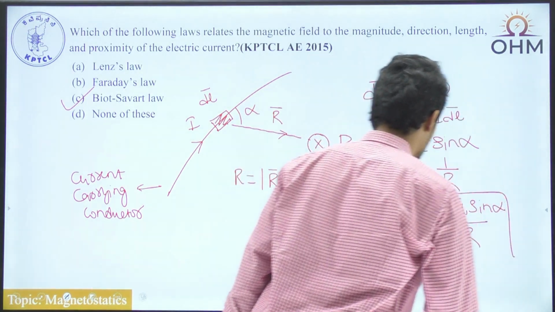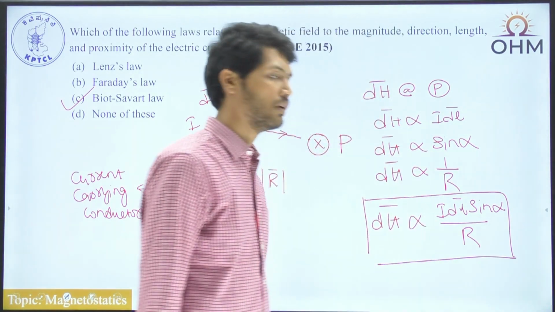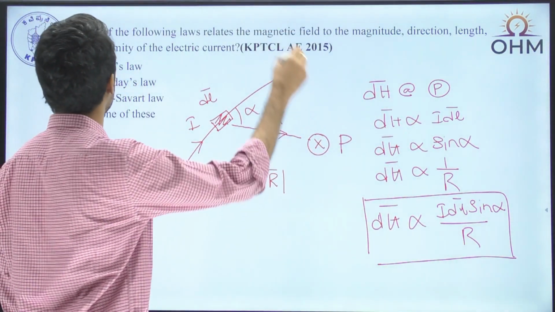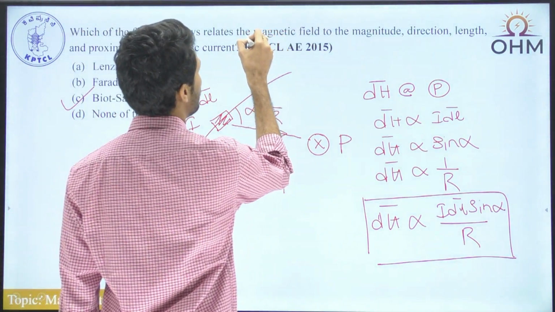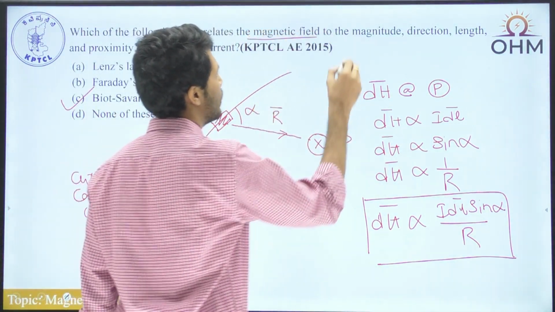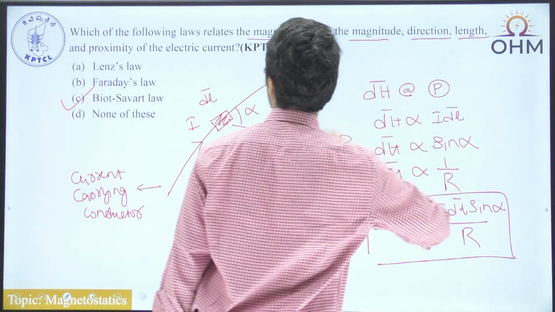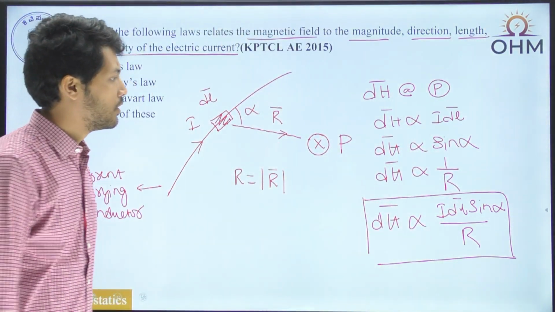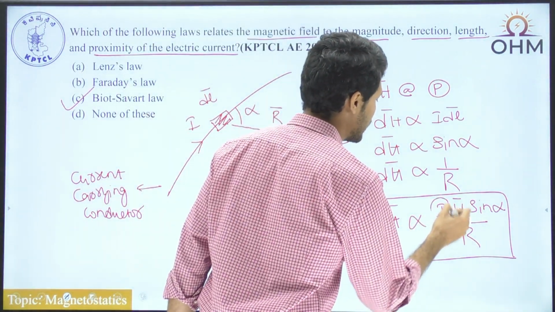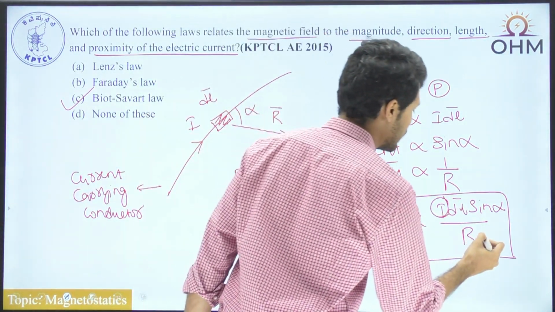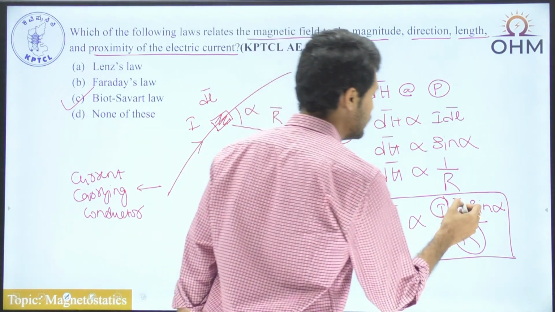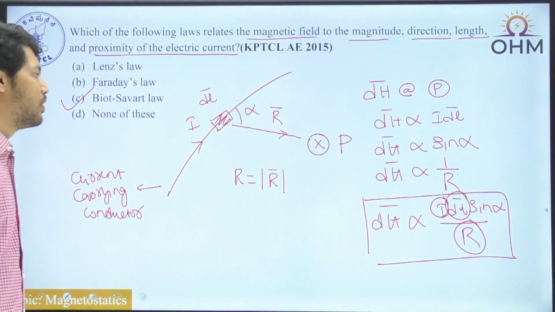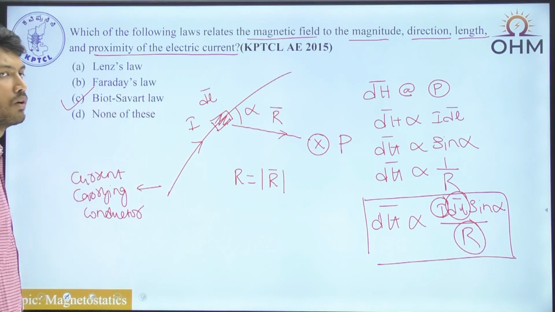Okay, so this is what the Biot-Savart's law tells us. If you look at that, this is what is being asked. Which law relates magnetic field intensity to the magnitude, direction, length and proximity of electric current? Magnitude of electric current is I, proximity of electric current is R, the length of electric current is nothing but dl bar. So obviously the answer is Biot-Savart's law.